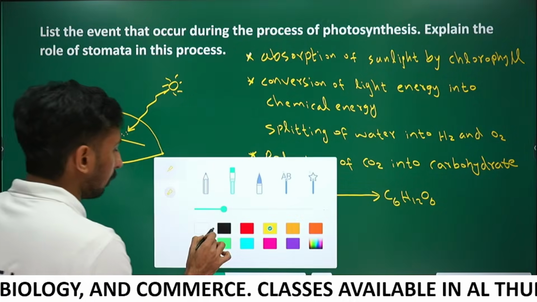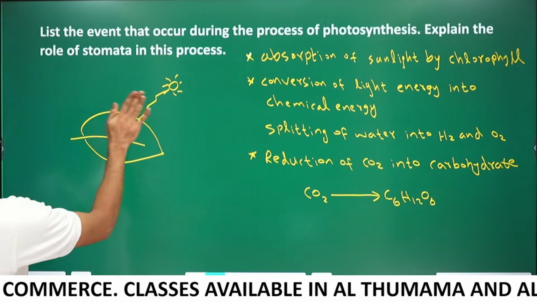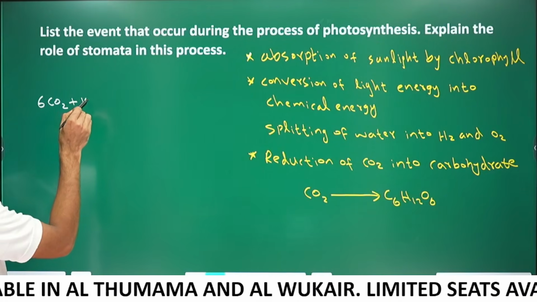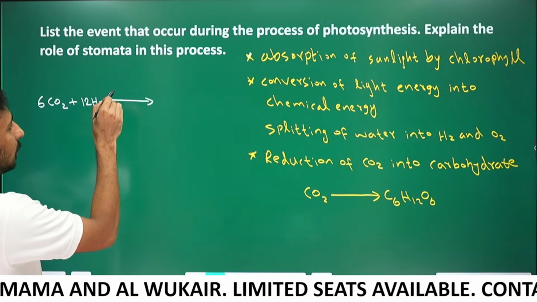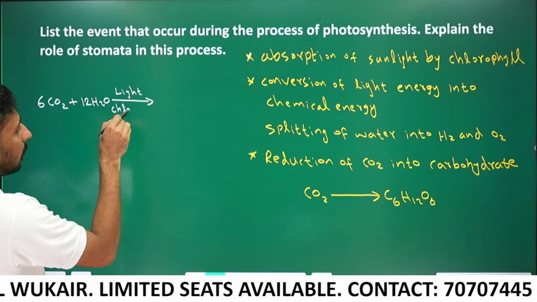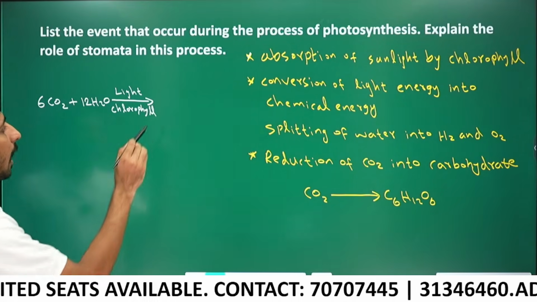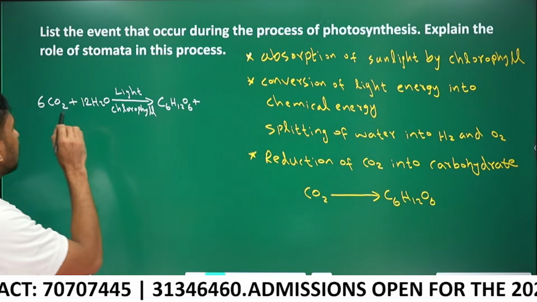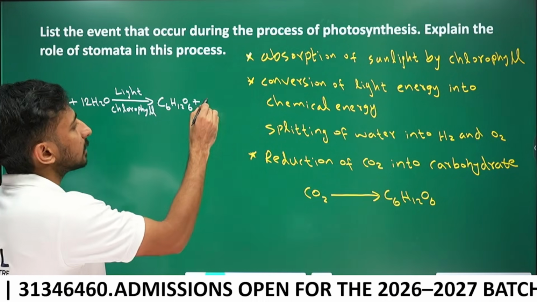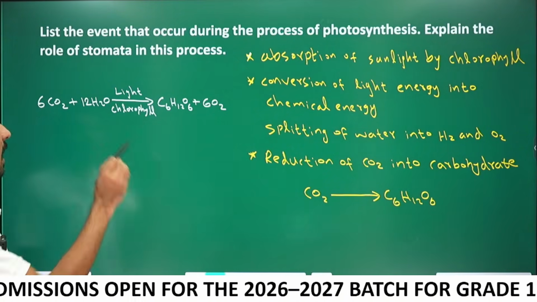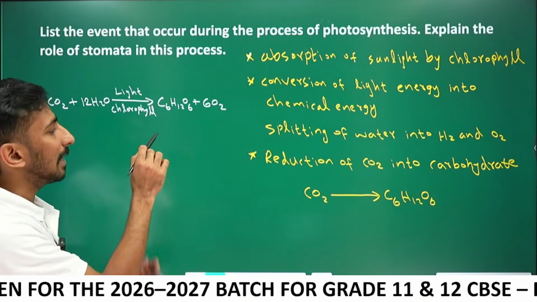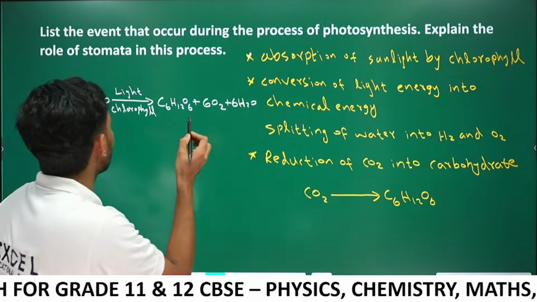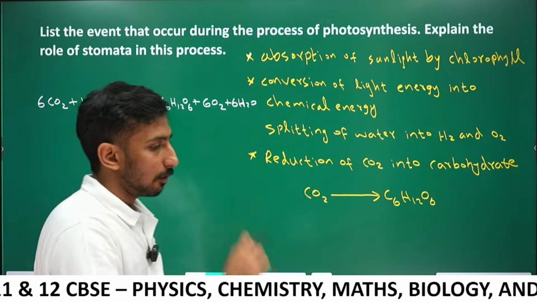The balanced equation of photosynthesis is 6CO2 plus 12H2O, in the presence of light and chlorophyll, produces one molecule of glucose, C6H12O6, plus 6 molecules of oxygen. 12 molecules of water are used, 6 contribute to the glucose, and 6 molecules of water are released.